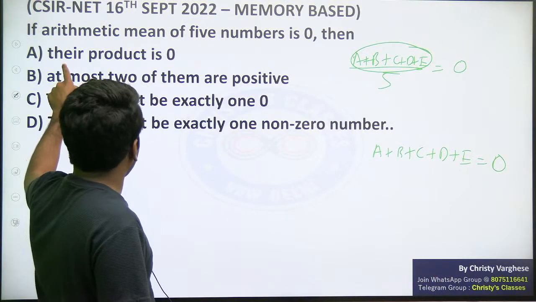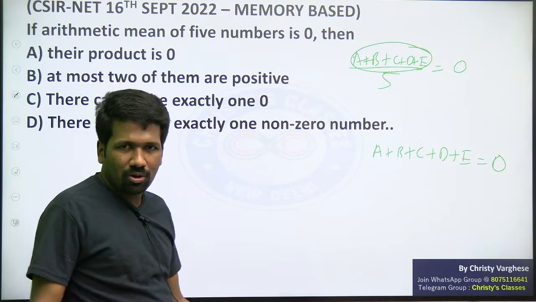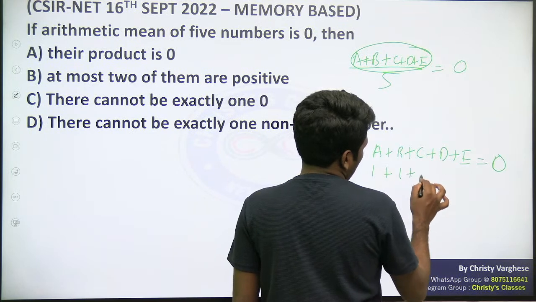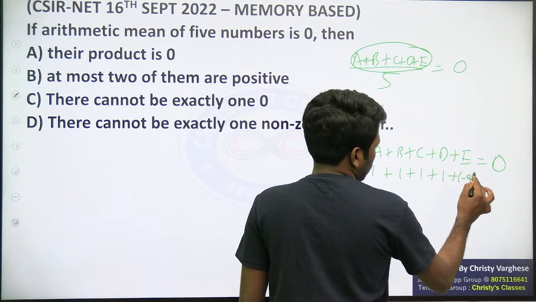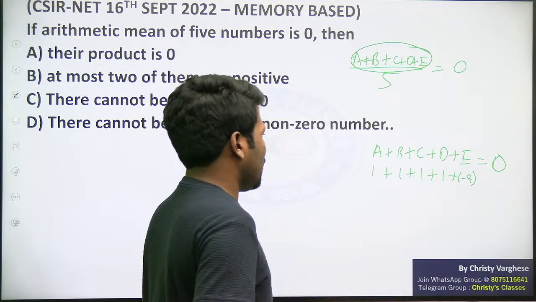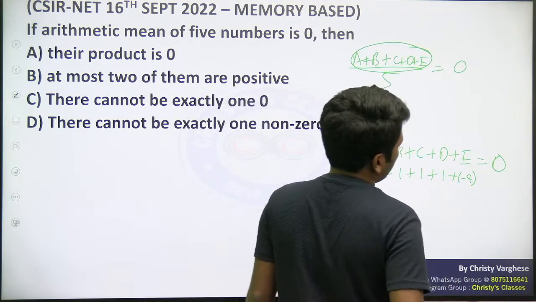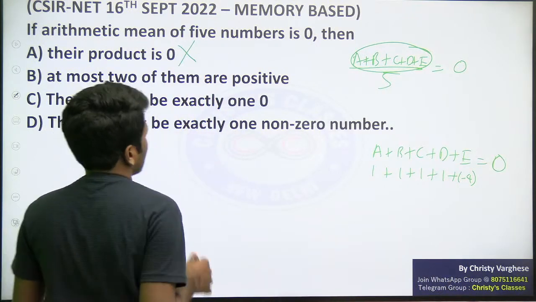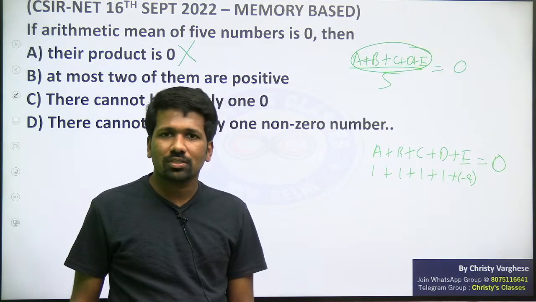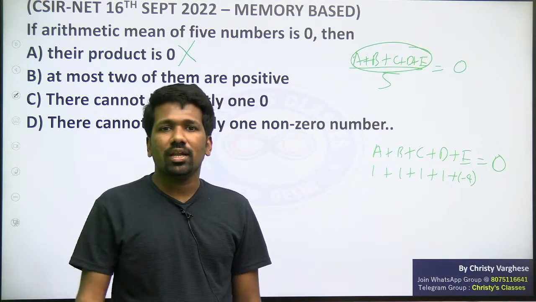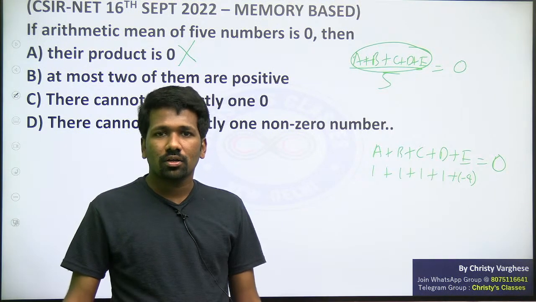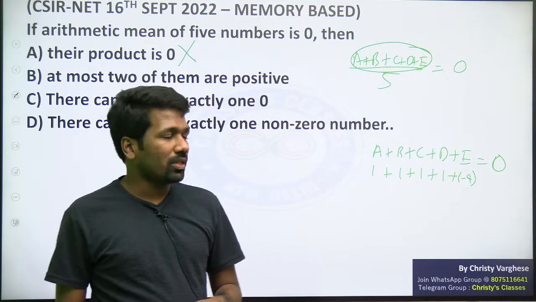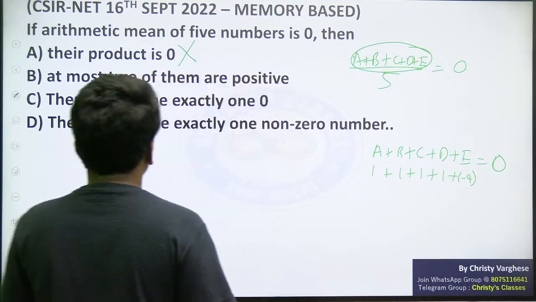So does that necessarily mean the product should also be 0? Not necessary, no? Because the sum can be 0 by taking 1 plus 1 plus 1 plus 1 plus minus 4. Negative integers also can be taken, and this product is not 0. This product is minus 4. So the product being 0 is not necessary. Yes, if you take all numbers 0 it is correct, but that is not sufficient. Average being 0 does not ensure all numbers being 0. That is why option A is not always true, so option A is not the answer.